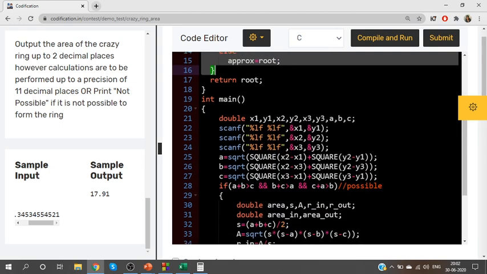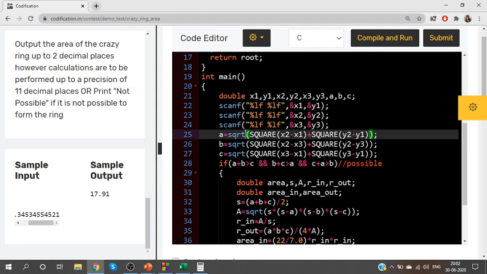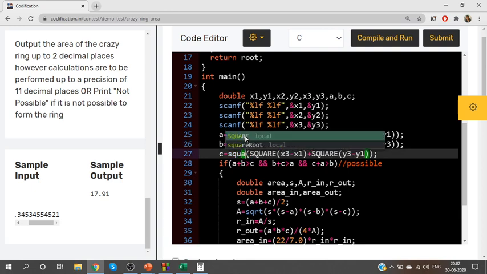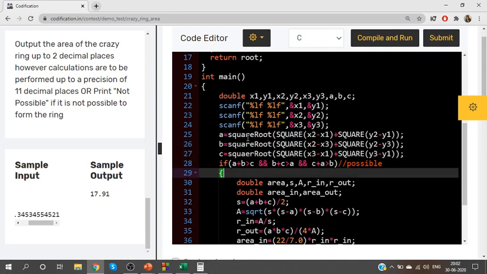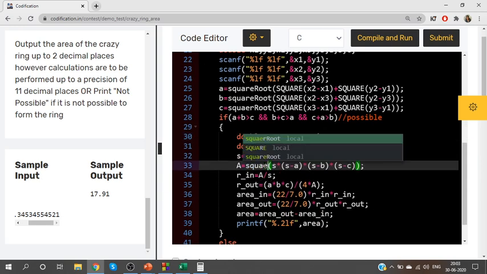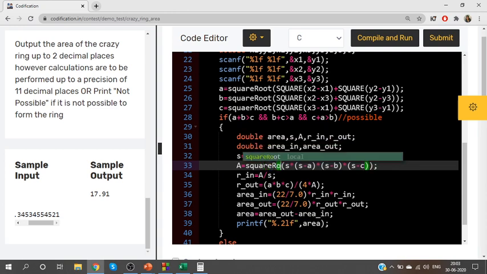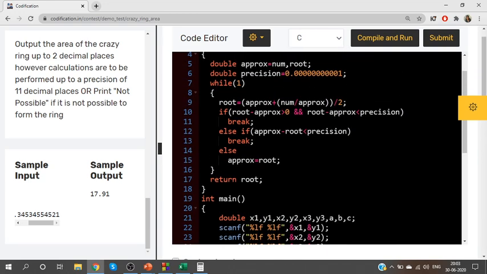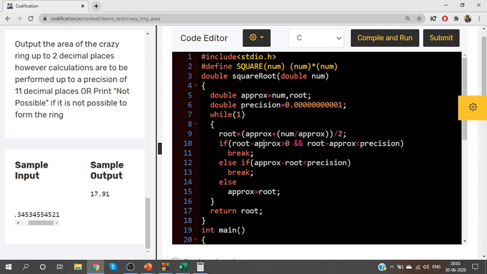Here, instead of using the sqrt function, use the square root function. No longer use sqrt, use square root. Here also square root. And in one more place we are using sqrt, use square root. So even in scenarios where you can't add any header files, you can't use math.h or stdlib.h, you can still solve the problem.